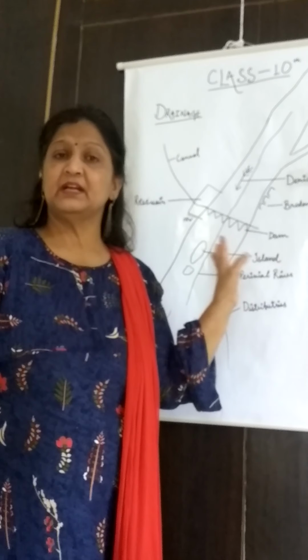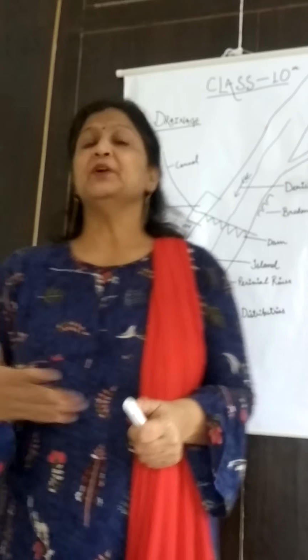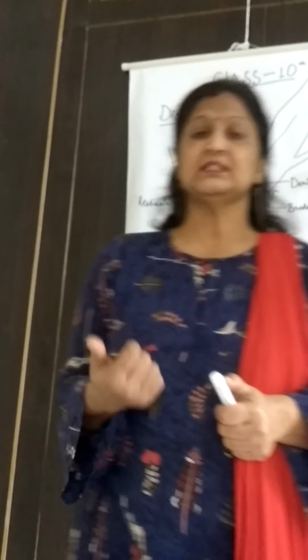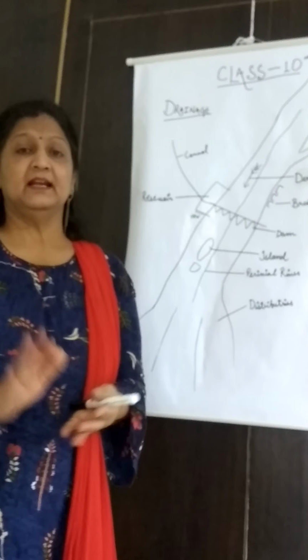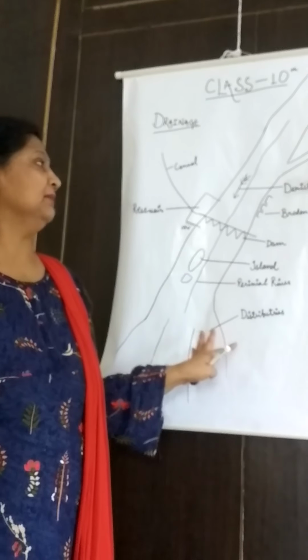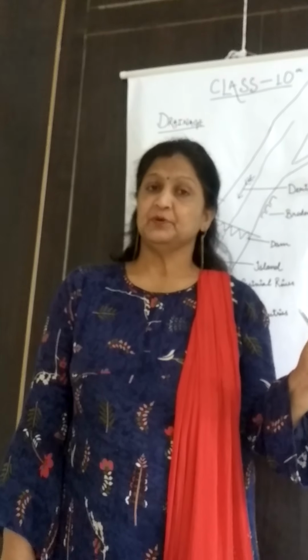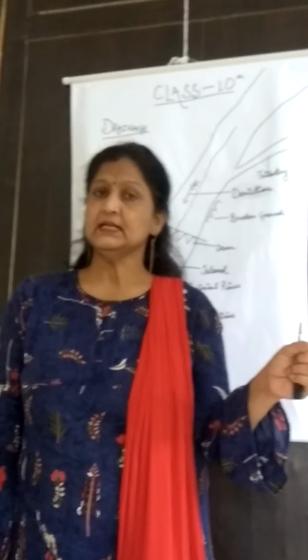If you write all these things in your copy, then when you learn what this feature means, whatever this symbol means, it will be very clear. The river will be very clear to you. So make it in the copy and label. This is all about the river. Now the other water bodies we will see in the next session.